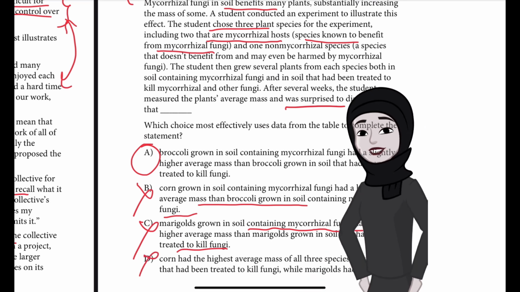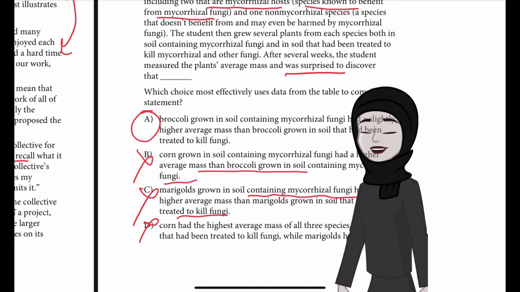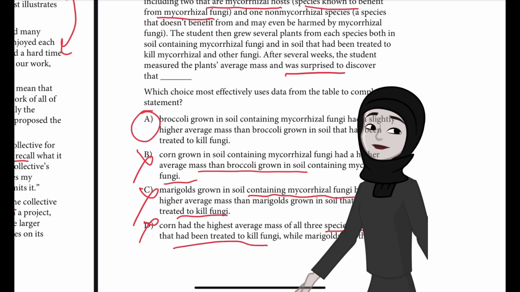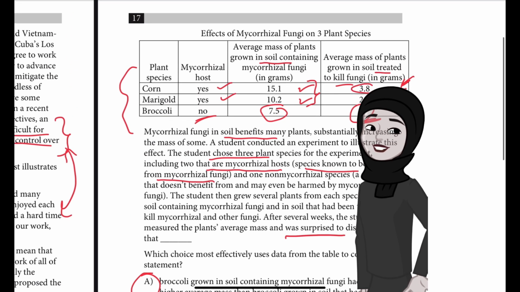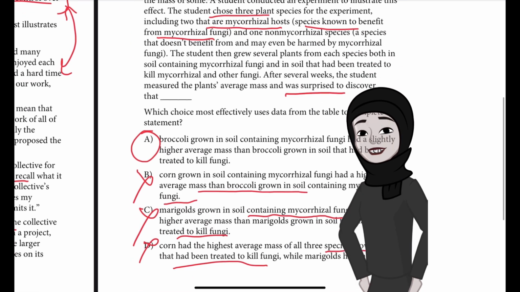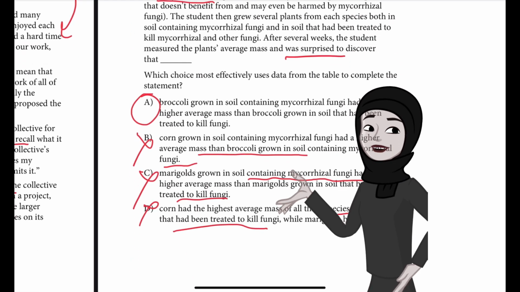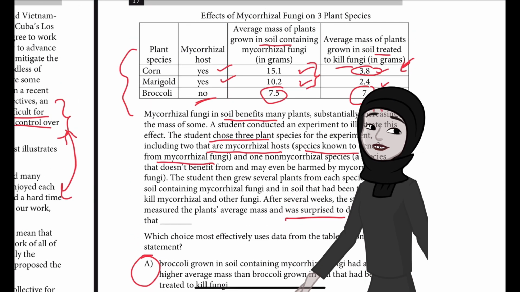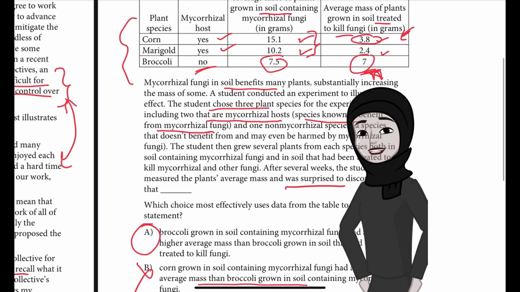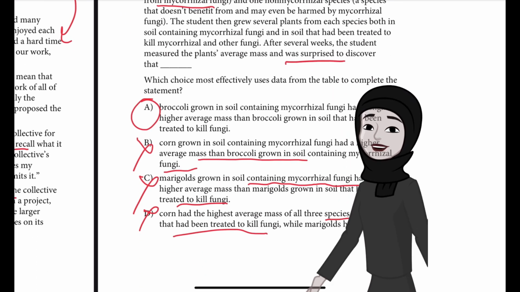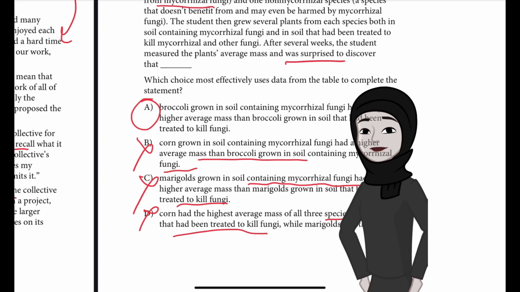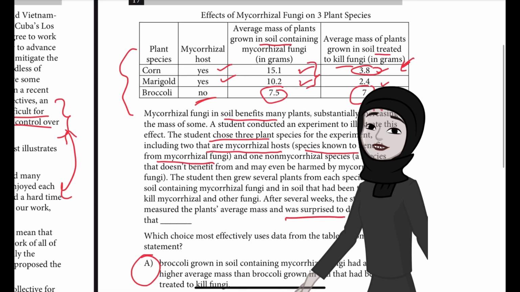So what about D? D is incorrect because it does not accurately represent the data. Here it says corn had the highest average mass of all the three species grown in the soil that had been treated to kill fungi. Is that correct? Corn had the highest mass? No. Broccoli had the highest mass of the three species grown in the soil that had been treated to kill fungi, while marigold had the lowest. You can see that it is inaccurate. So D is incorrect because it does not accurately represent the data in the table. When grown in soil treated to kill fungi, corn had an average mass of 3.8 grams, while broccoli had an average mass of 7 grams.